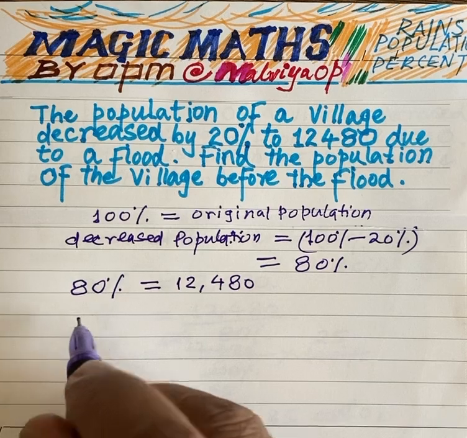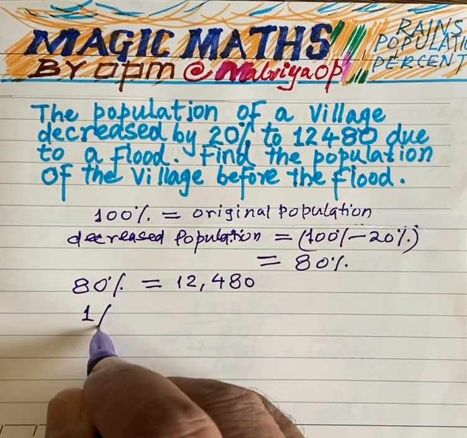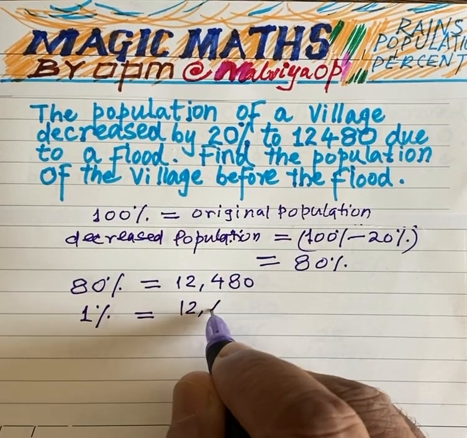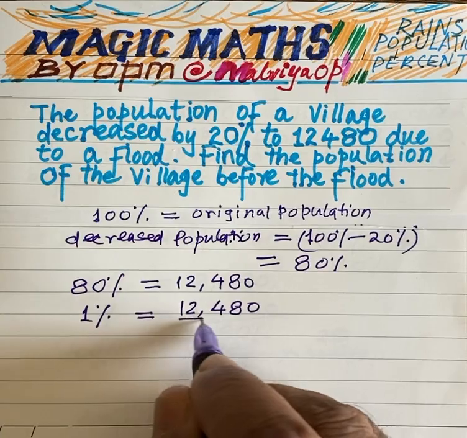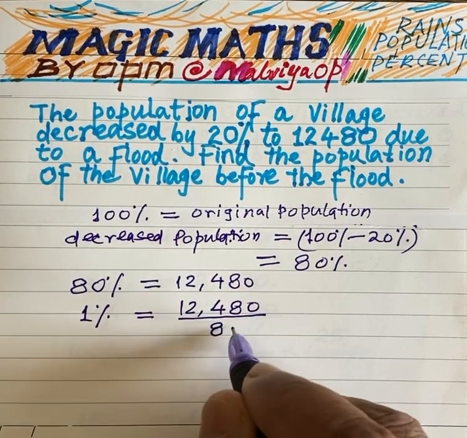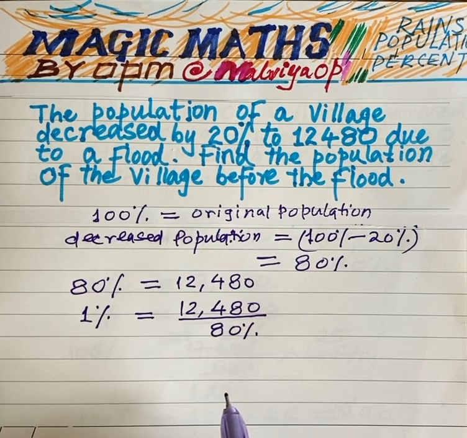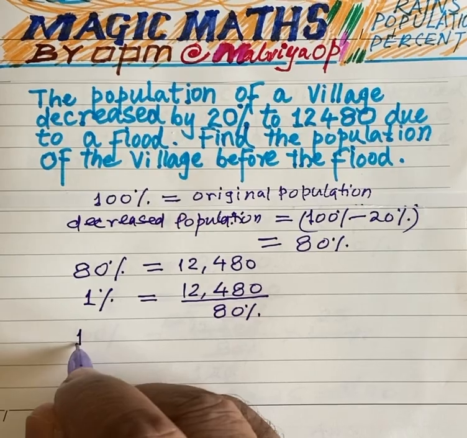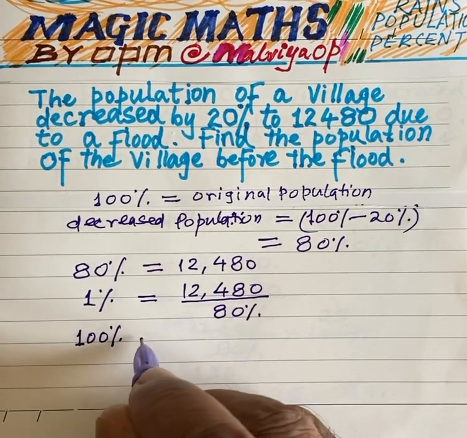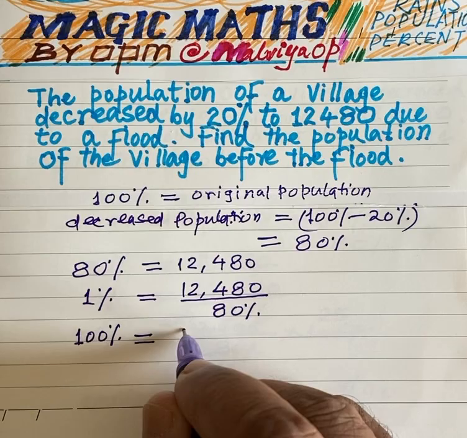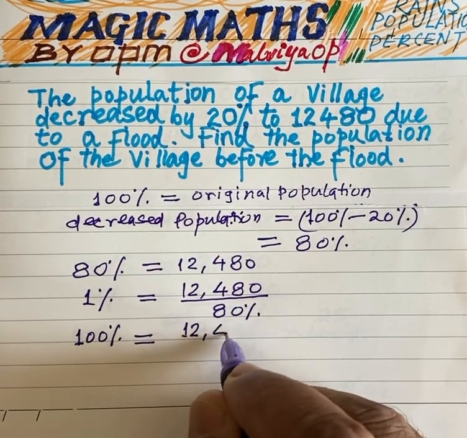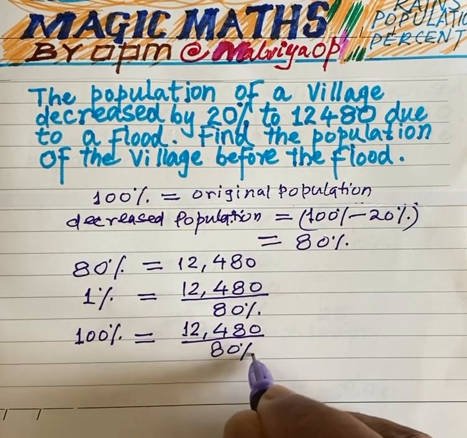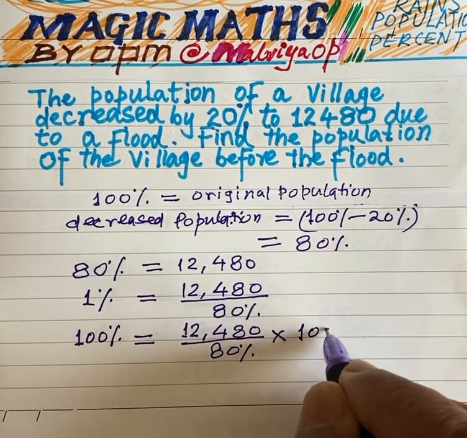12,480. So we can find out what was 1% population. 1% population therefore becomes 12,480 divided by 80%. So from this we can find out what was the original 100% population. Therefore 100% population would be 12,480 divided by 80% multiplied by 100%.